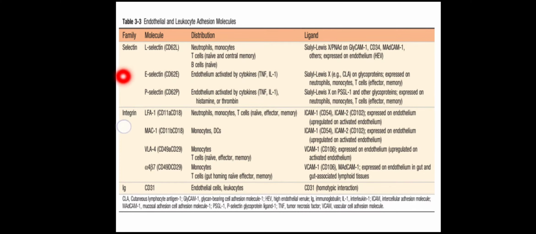So this is a table from Robbins. This is the first family, that is selectin: L-selectin, E-selectin, and P-selectin. L-selectin is present on WBCs like neutrophils, monocytes, T cells, and B cells, and E and P-selectin are present on the endothelium. The ligand for all these selectins is sialylated oligosaccharide, also known as sialyl-Lewis X. This sialyl-Lewis X is present on both the WBC and endothelium, and it will bind to the selectin.